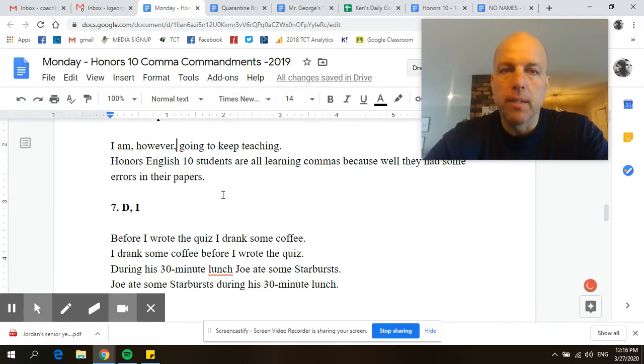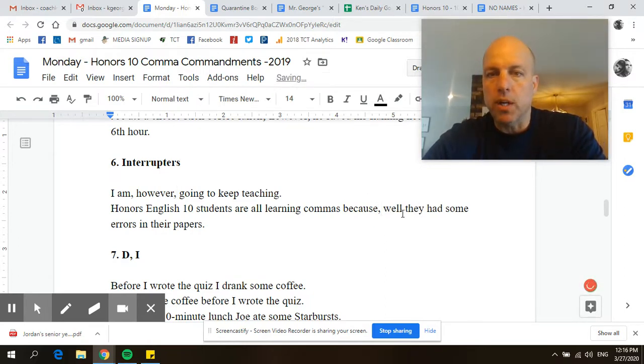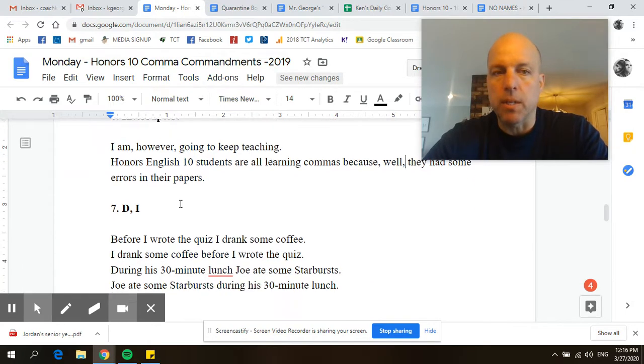Comma, comma. Honors English 10 students are all learning commas because, well, they had some errors in their papers. Okay, here we go. Interrupter, just stuck in the middle of this sentence because, well, they had some errors in their papers. So any interrupter you want to put in a sentence is separated by commas.